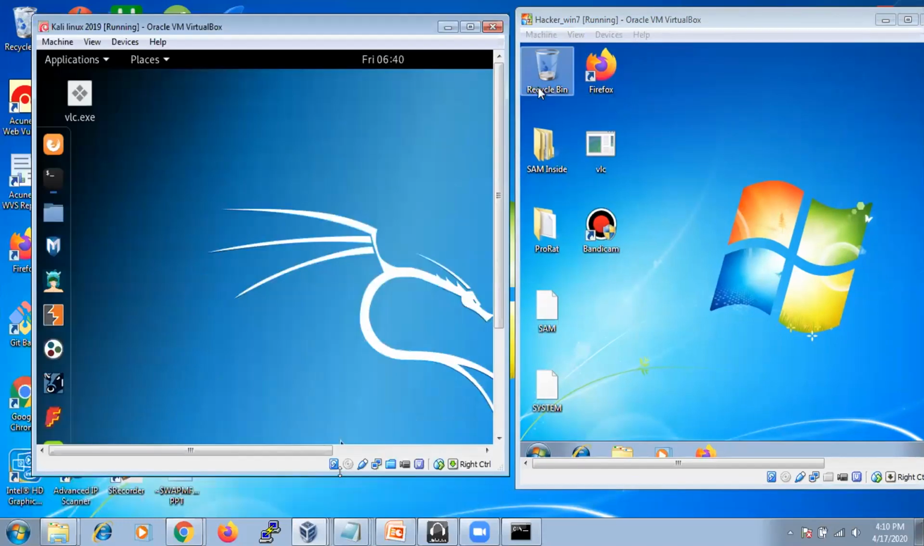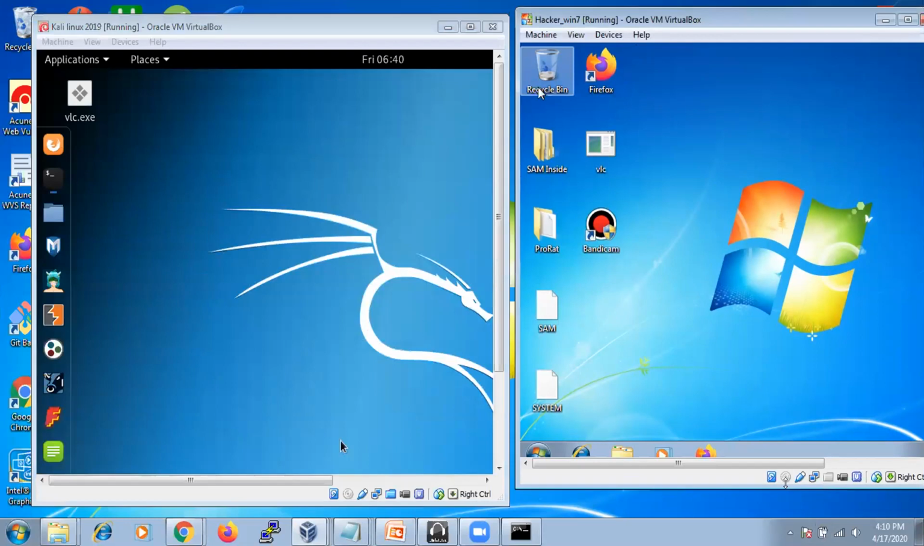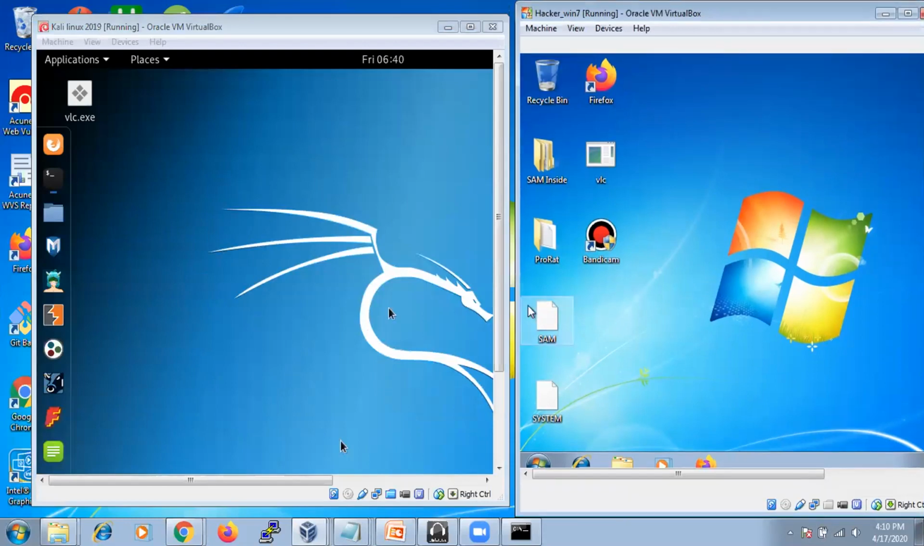This is the Kali Linux machine, and this is also a Windows machine. Now I'm going to hack this Windows machine with this Kali Linux machine by using a tool called Metasploit. Metasploit has all the payloads and exploits built in. We are going to use those modules to generate a Trojan, a RAT, a remote administration tool.